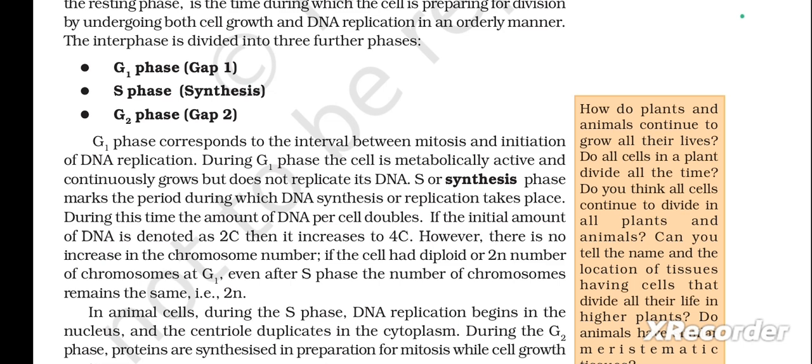During G1 phase, the cell is metabolically active and continuously grows but does not replicate its DNA. S or synthesis phase marks the period during which DNA synthesis or replication takes place. During this time, the amount of DNA per cell doubles. If the initial amount of DNA is denoted as 2C, then it increases to 4C. However, there is no increase in the chromosome number. If the cell had diploid or 2n number of chromosomes at G1, even after S phase, the number of chromosomes remains the same, that is 2n.